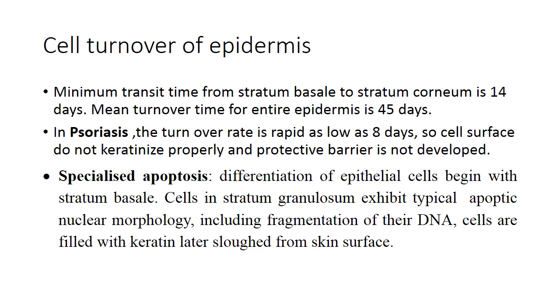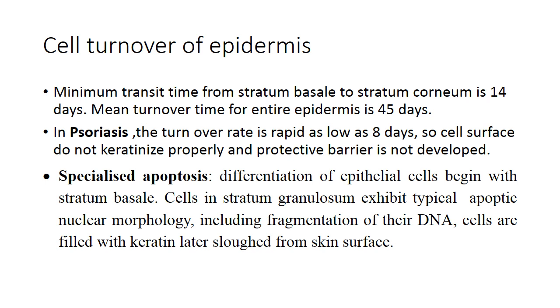So within 8 days the cells will proliferate in stratum basal and they will reach the stratum corneum. So the cell surface does not keratinize properly and the protective barrier is not developed properly in psoriasis.